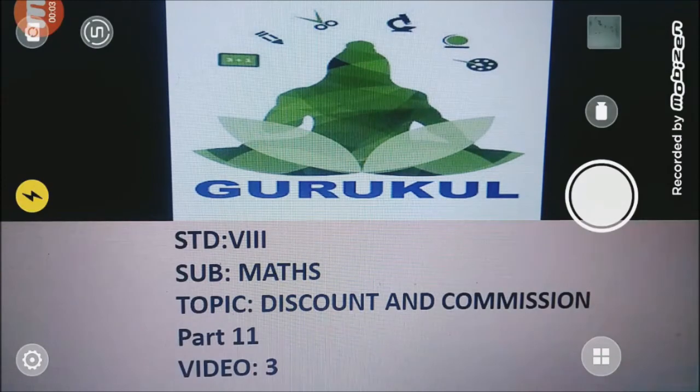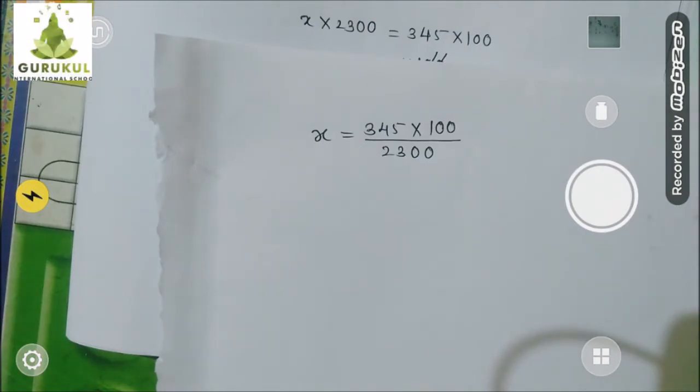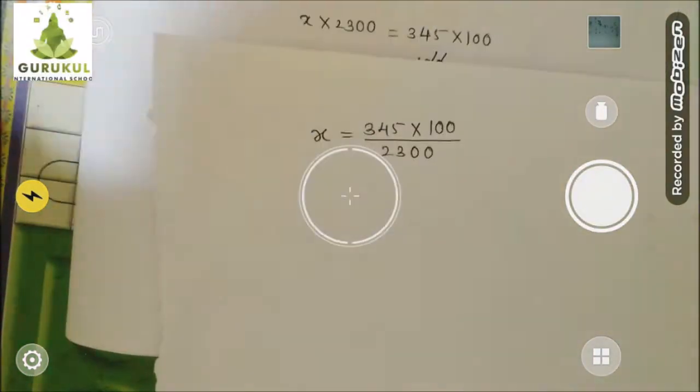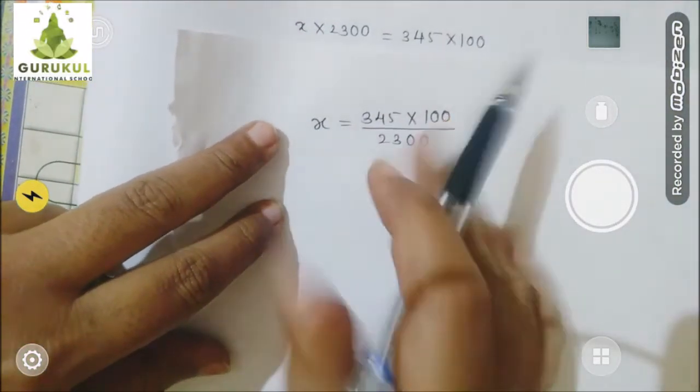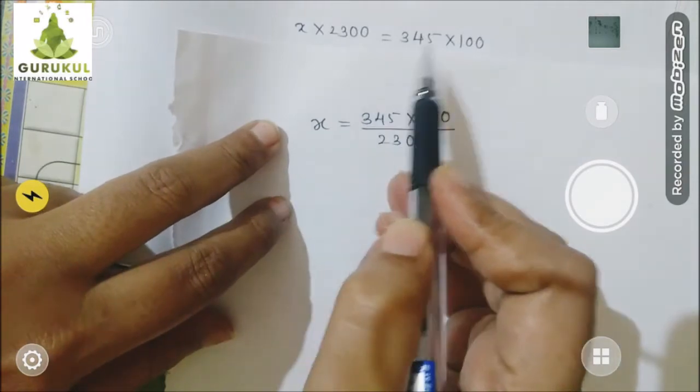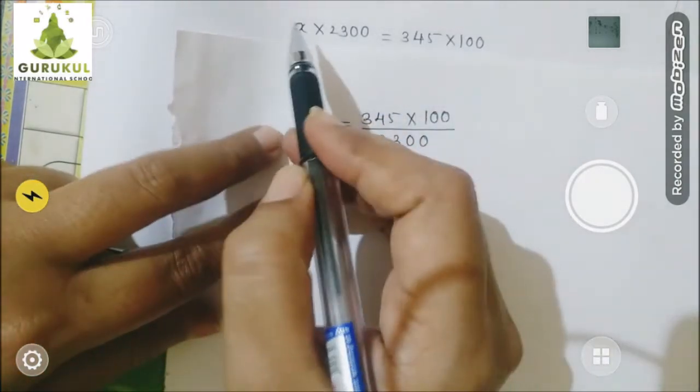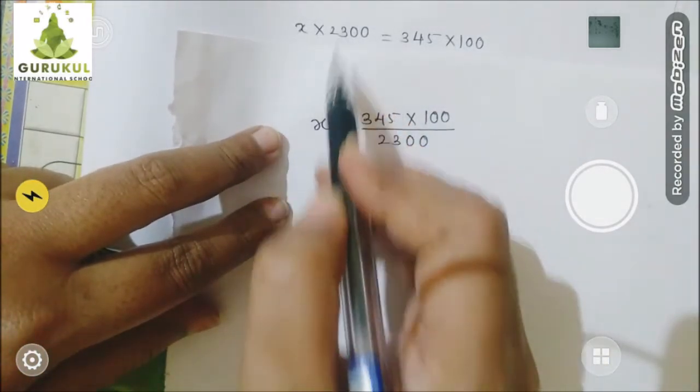Welcome back, children. Let's continue the same example. We were solving this step. X into 2300 is equal to 345 into 100. So X is equal to 345 into 100 divided by 2300.